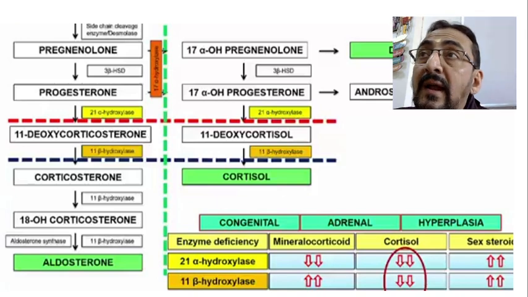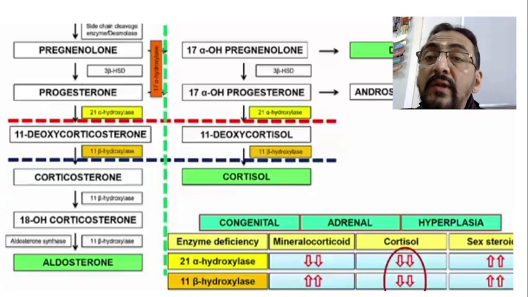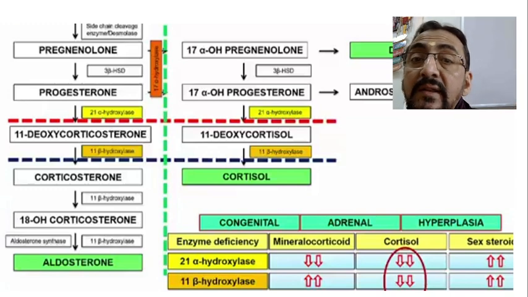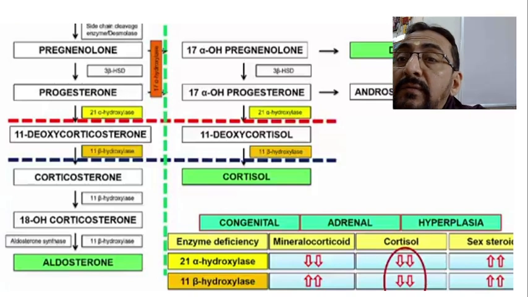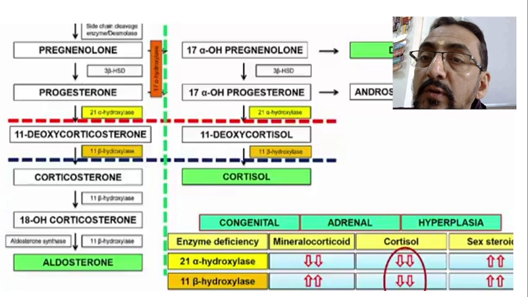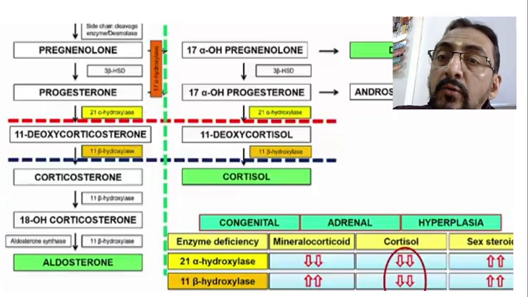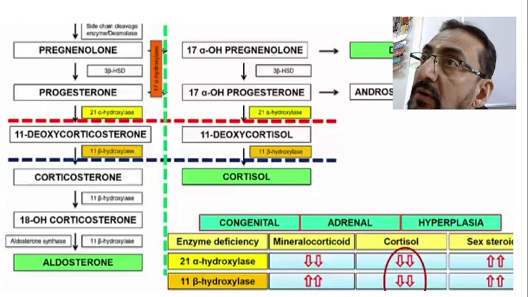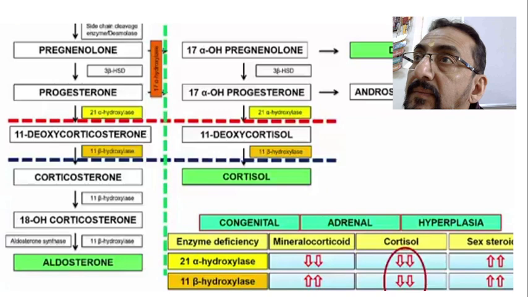Okay, so unfortunately they do not get converted into their next state. What may be the most common possibility that they are not converted into their next step? If there is a deficiency of 21 alpha hydroxylase enzyme. Suppose progesterone is formed here, but 21 alpha hydroxylase enzyme is absent, then it is not converted into its next stage, it remains in the blood, isn't it? Or in the adrenal gland.